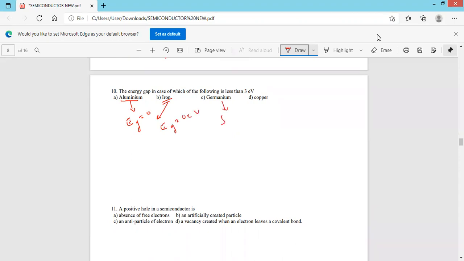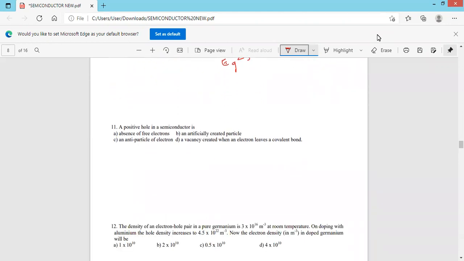Germanium is a semiconductor, and its energy gap is less than 3 electron volt. Copper is a conductor, and its energy gap is equal to 0 electron volt. Therefore, option C is the correct answer.